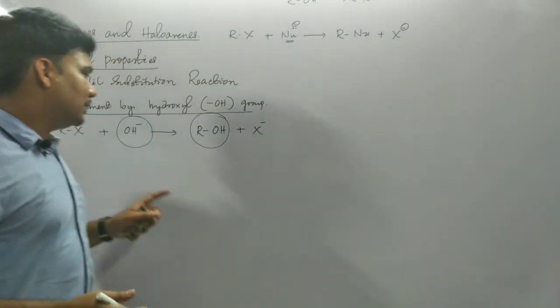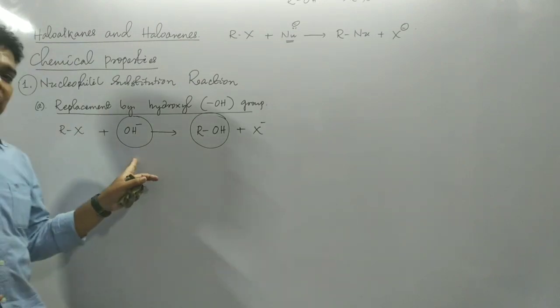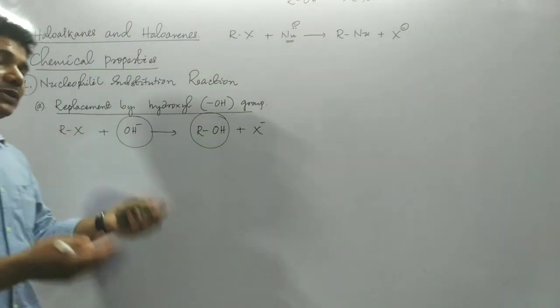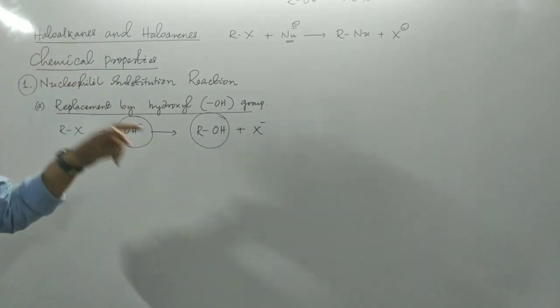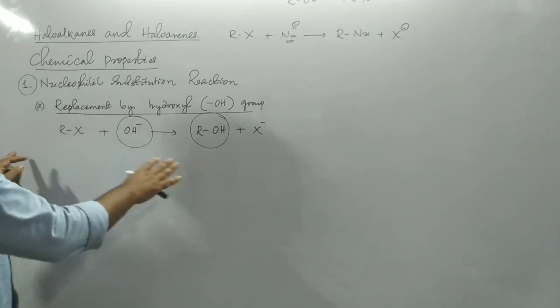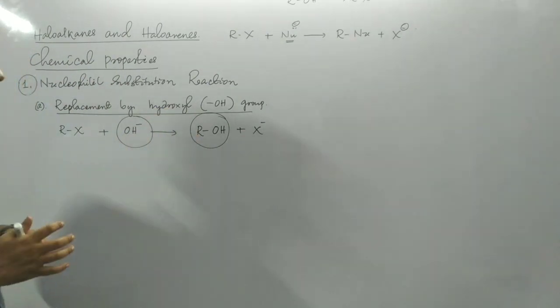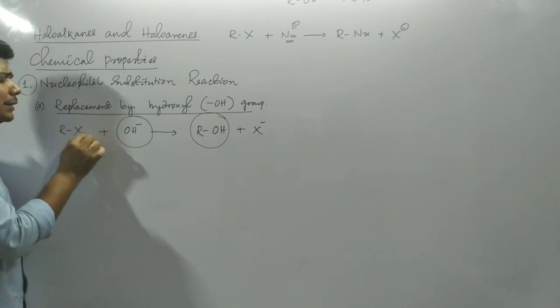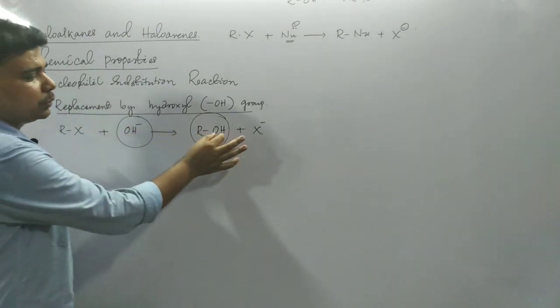When alkyl halides are treated with aqueous solution of sodium hydroxide or potassium hydroxide or moist silver oxide, then we will get the corresponding alcohol. There is no change in the number of carbon atoms. Simply we need to remove the halogen and in its place put the OH group.